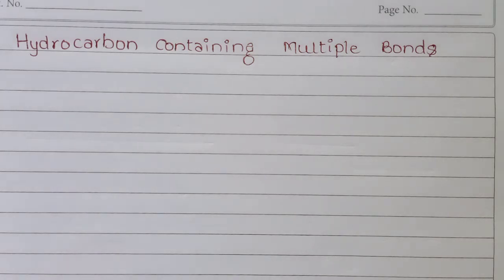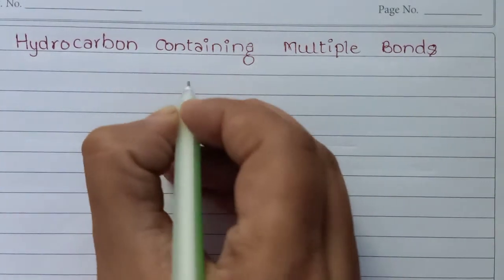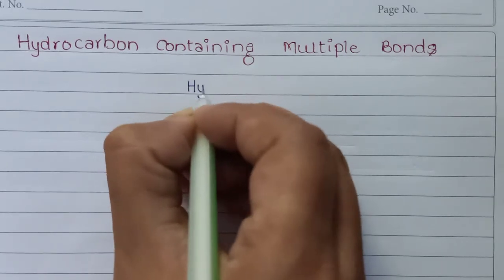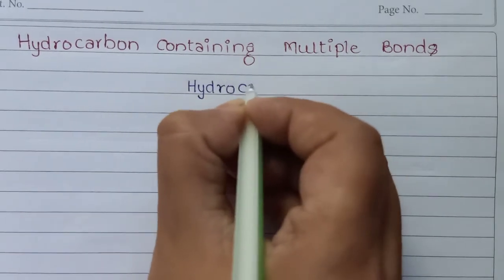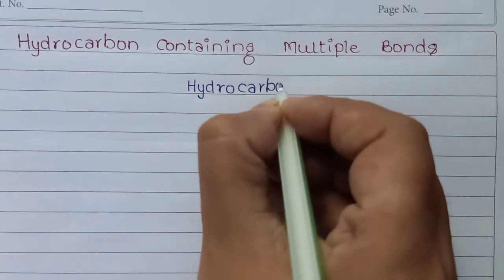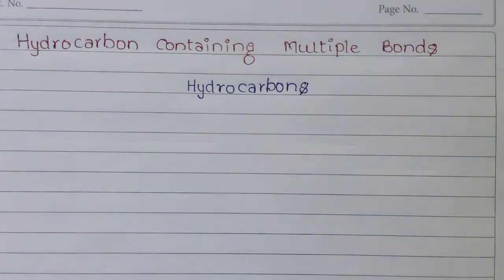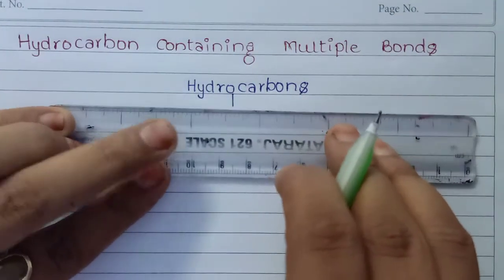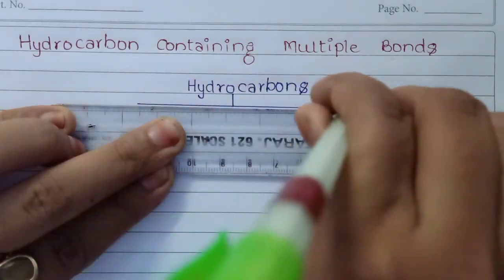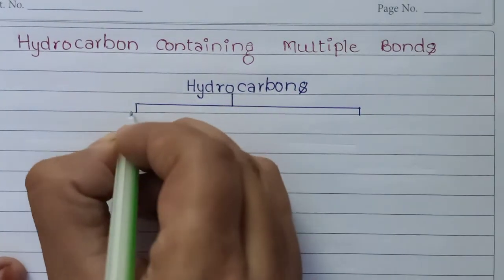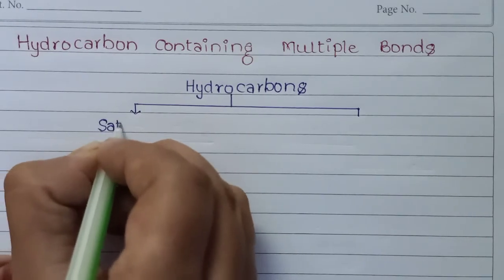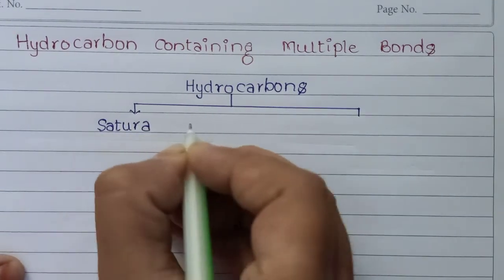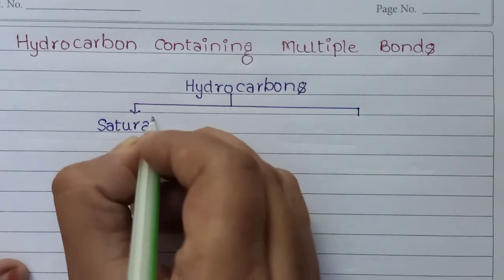We already discussed that hydrocarbons are of two types. The first one is saturated and the other one is unsaturated. Saturated hydrocarbons are those hydrocarbons which contain single covalent bonds.